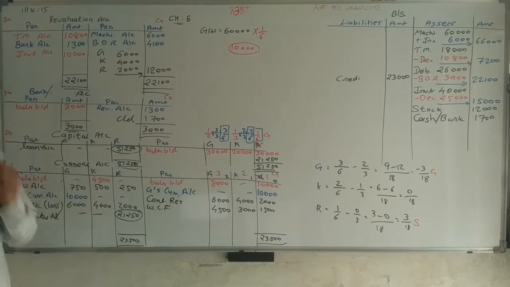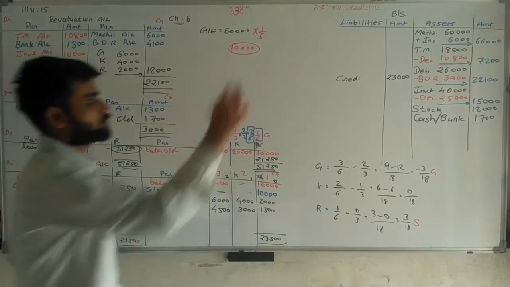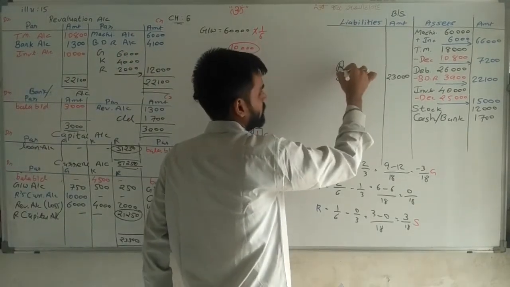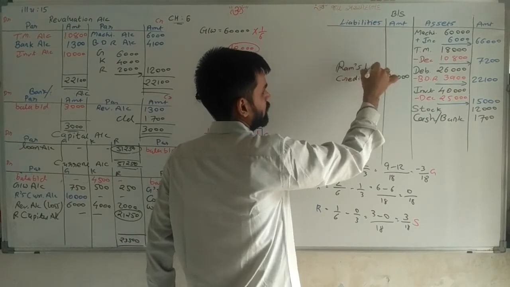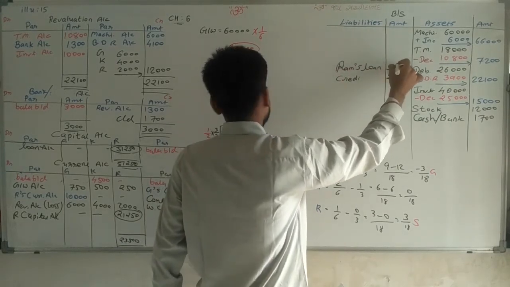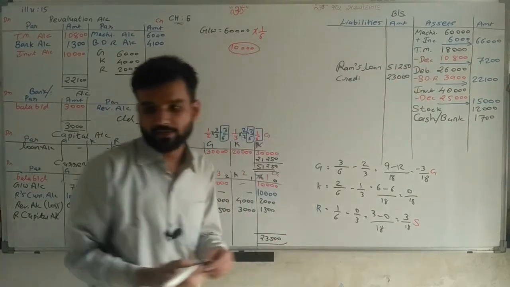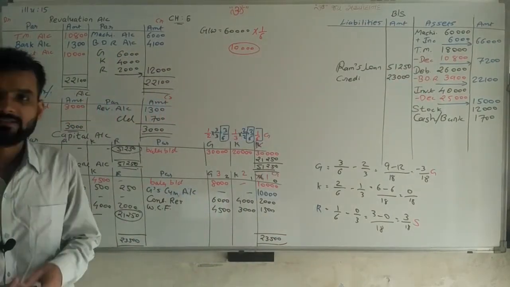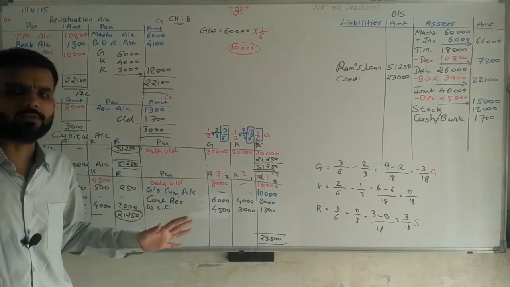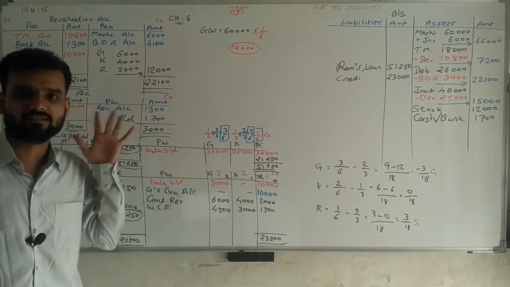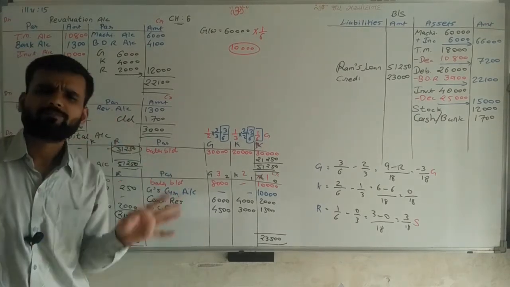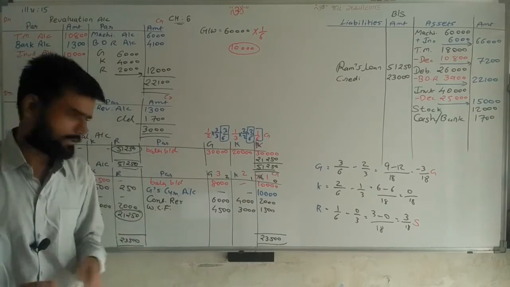So this is Ram's loan. We are writing Ram's loan account 51,250 rupees. This is the turning point in this sum because current account balance is given. Now don't worry. Now everything is okay.